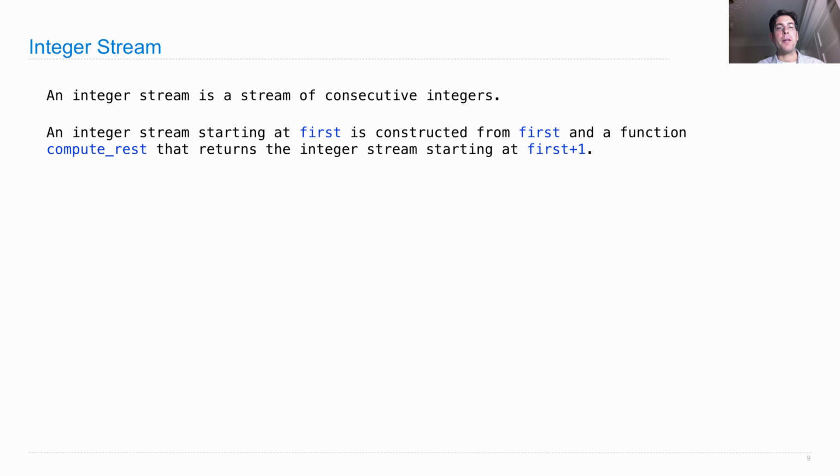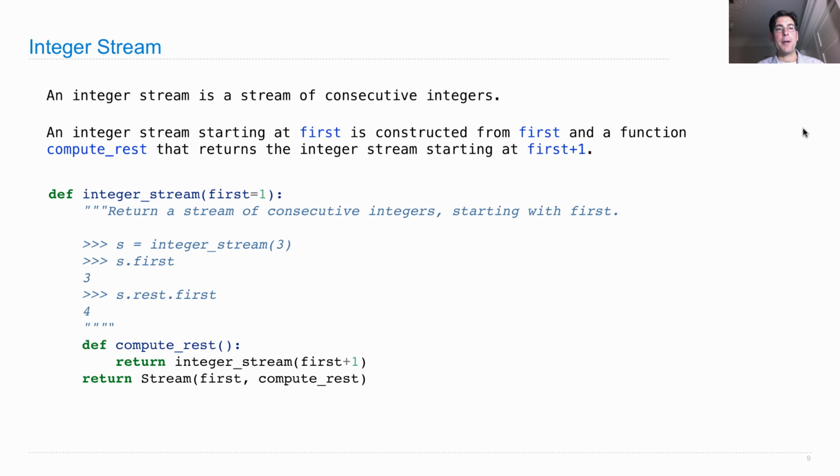So next we'll look at the stream of integers. An integer stream is a stream of consecutive integers, starting with some first integer. So an integer stream starts with the first and is constructed by passing in that first and a function, compute rest, which takes 0 arguments, as the second argument to any stream constructor does. And what compute rest does is it returns an integer stream starting with first plus 1. So the rest of the stream starting 1, 2, 3, 4, 5, 6 is the stream starting at 2, then 3, 4, 5, 6.